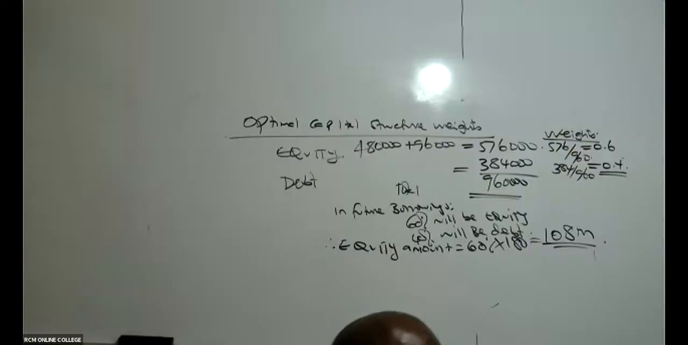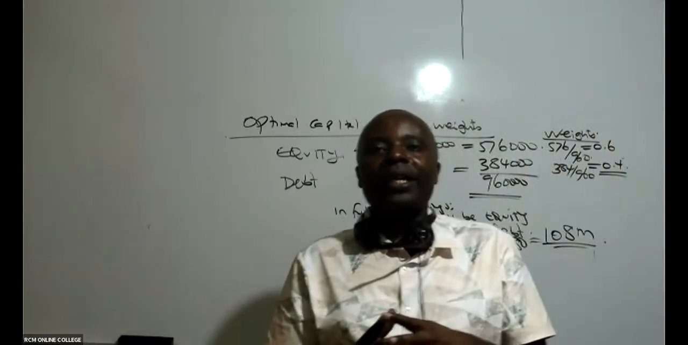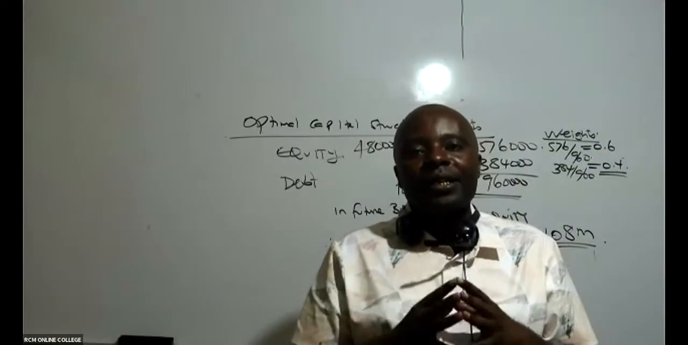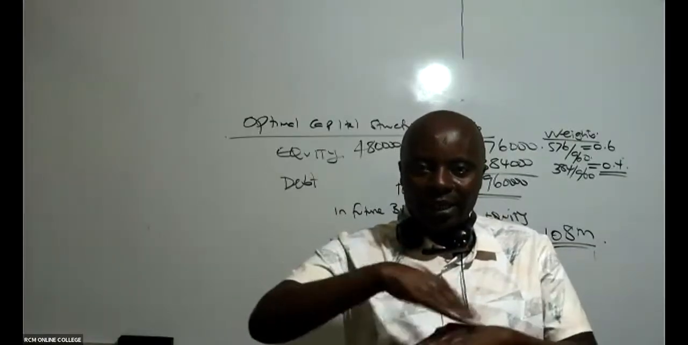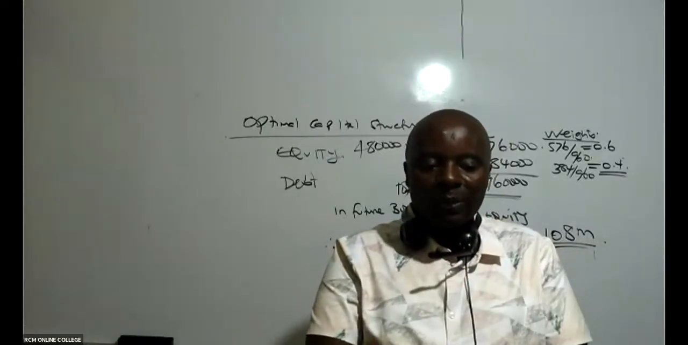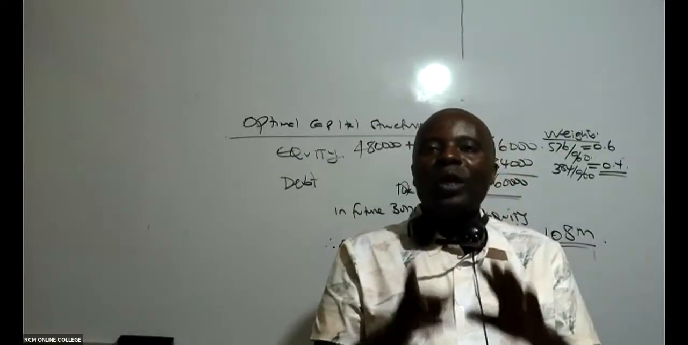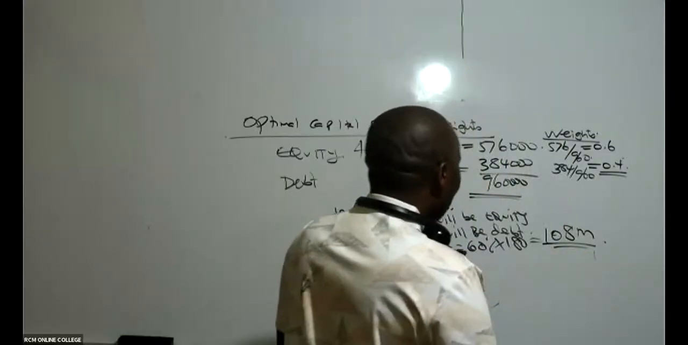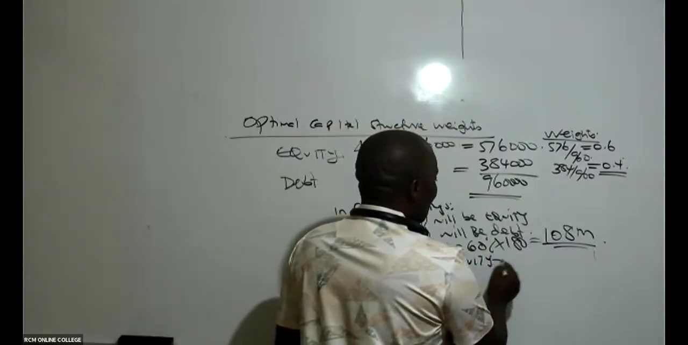By definition, remember that the optimal capital structure is that capital structure that minimizes WACC, where the cost of capital is at its bare minimum. That is what we call the optimal capital structure. We don't want to move from those percentages. Now, just for understanding, you've told me equity is 108.